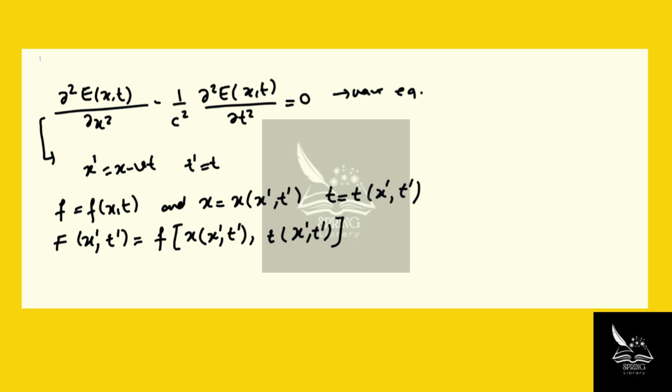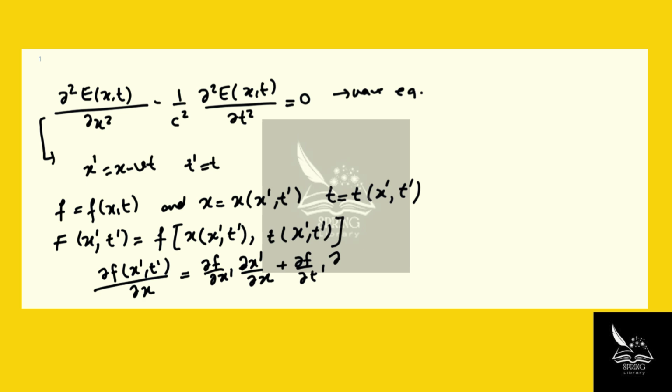Now, if you want to take the derivative of this function f that depends on x prime and t prime with respect to x, for example, then we're going to do the chain rule, right? So df over dx prime times dx prime over dx plus df over dt prime